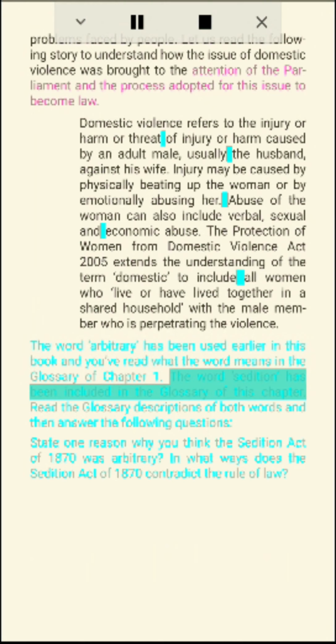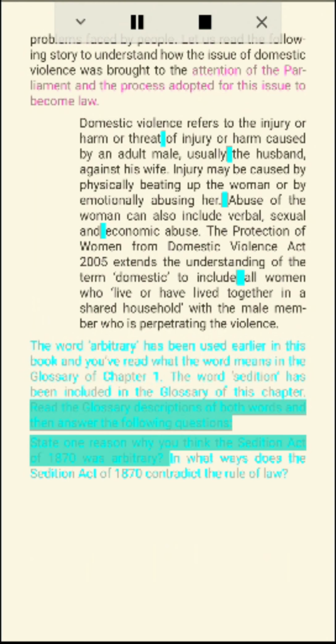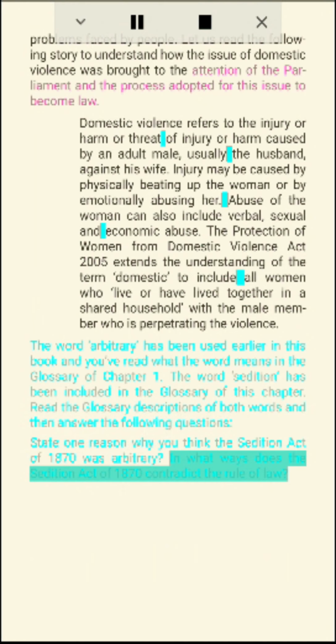The word arbitrary has been used earlier in this book, and you've read what the word means in the glossary of Chapter 1. The word sedition has been included in the glossary of this chapter. Read the glossary descriptions of both words and then answer the following questions. State one reason why you think the Sedition Act of 1870 was arbitrary. In what ways does the Sedition Act of 1870 contradict the rule of law?